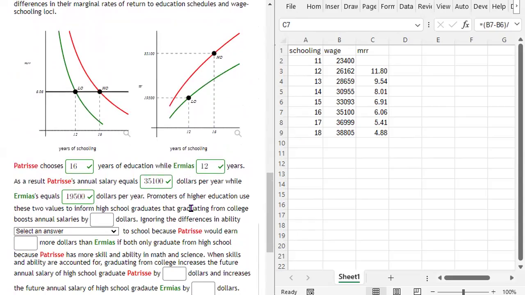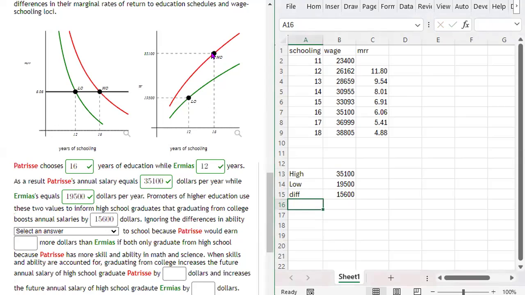Promoters of higher education use these two values to inform high school graduates that graduating from college boosts annual salaries by the difference, right? So this is the high performer in math and science. Whoops, high performer. And this is the low performer, right? The low performer is going to only earn 19,500. And the high performer is going to earn 35,100, right? And then the difference is what high school counselors tout, right? 15,600. That's the difference.